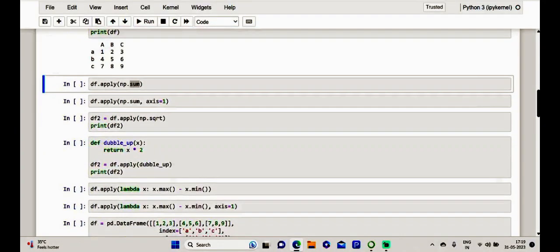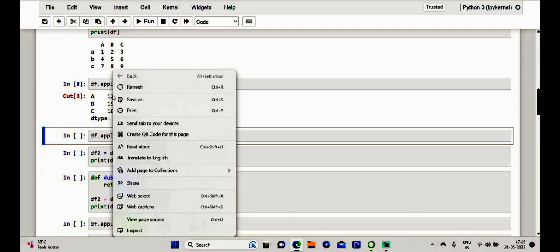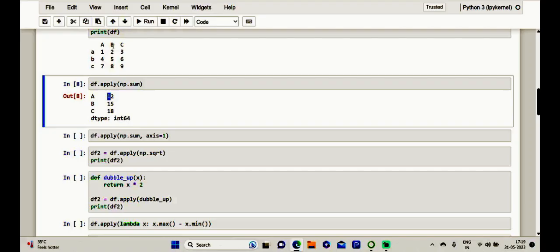Let me execute it. Kindly have a note of how it gives us our output. See here, this is the exact summation. So 1, 7 and 4 is the summation of column A. And 2, 5, 8 is column B, and we get 15.